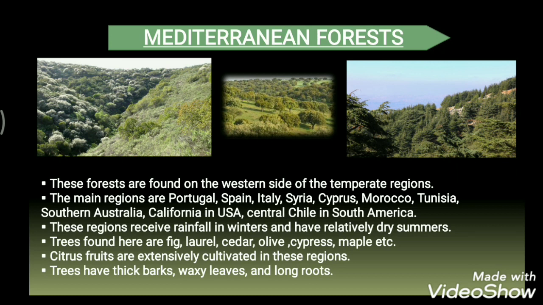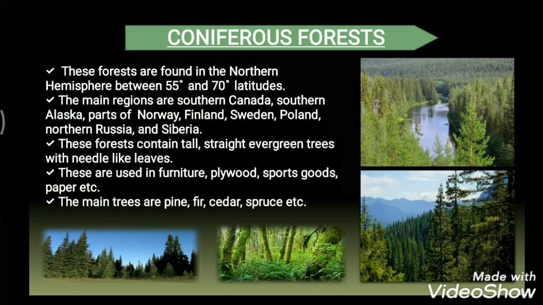Now the fourth type of evergreen forest is the coniferous forests. These coniferous forests are found in the northern hemisphere between 55° north and 70° north latitudes. So the main regions are southern Canada, southern Alaska, parts of Norway, Finland, Sweden, Poland, northern Russia and Siberia. So in these areas we can get this coniferous forest.